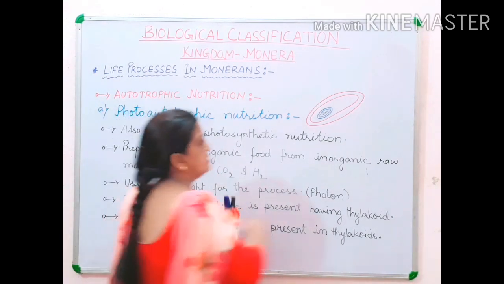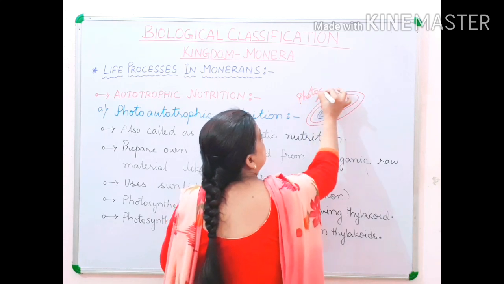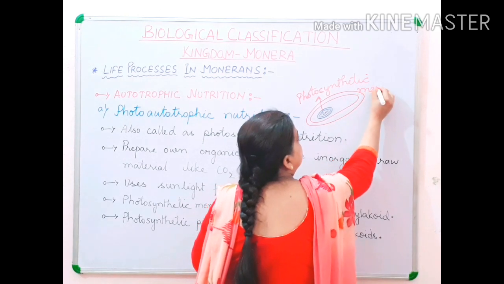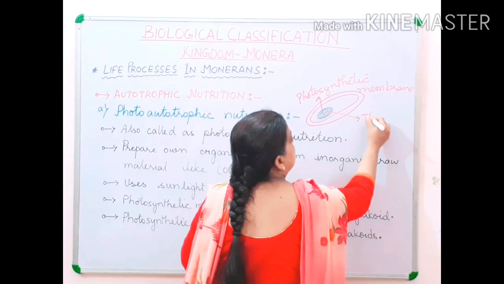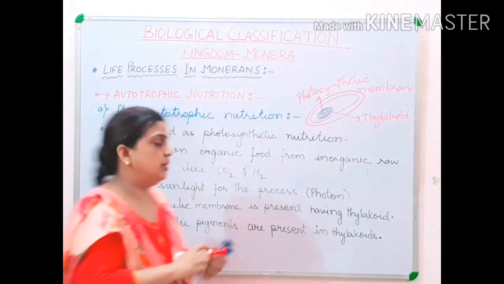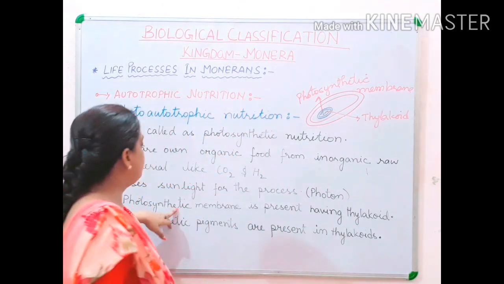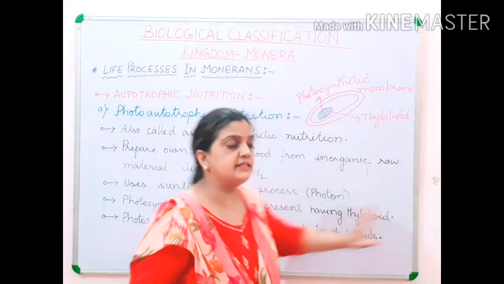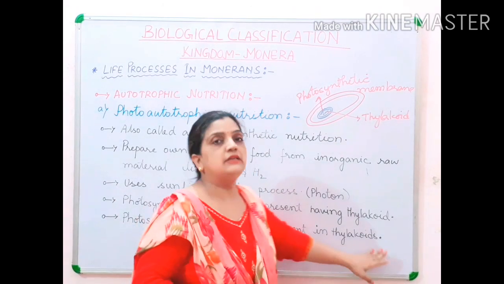So children, what is this? This is your photosynthetic membrane. And within this is your thylakoid. Hope children you have understood. So in photosynthetic nutrition, in the photosynthetic organisms, the photosynthetic membrane is present which has thylakoid inside it. And children, all the photosynthetic pigments are present in the thylakoid.